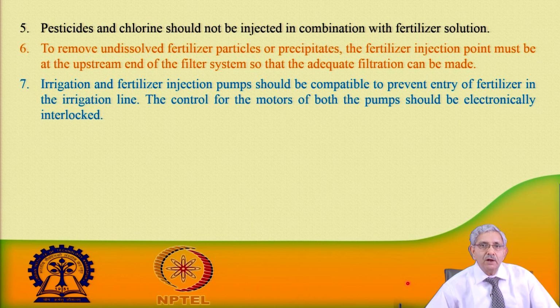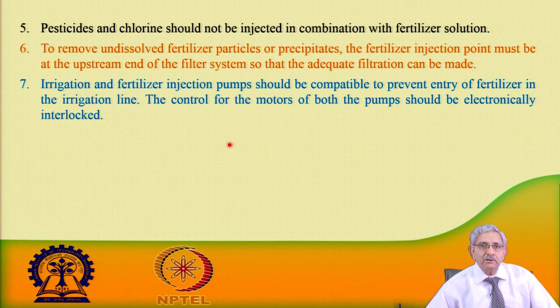Pesticide and chlorine should not be injected in combination with the fertilizer system. Chlorine is normally used to prevent clogging or for cleaning of the system, so it should not be used when we are giving fertilizer solution; it should be done after the fertigation is done. To remove the undissolved particles and precipitates, the fertilizer injection point must be at the upstream end of the filter system, so that adequate filtration can be done.